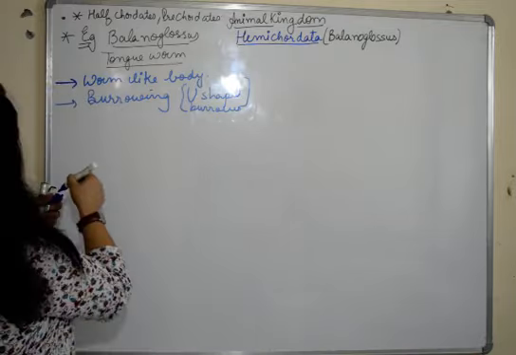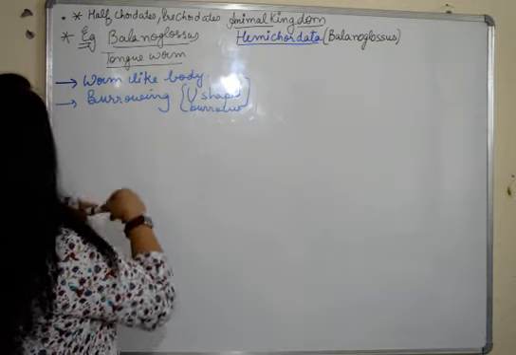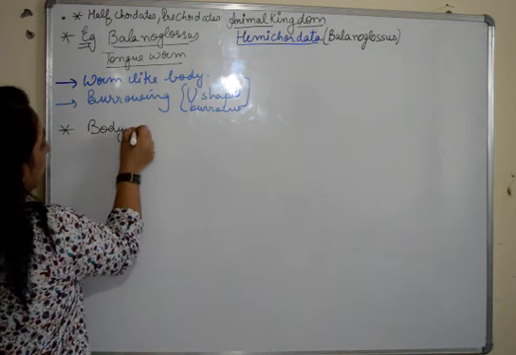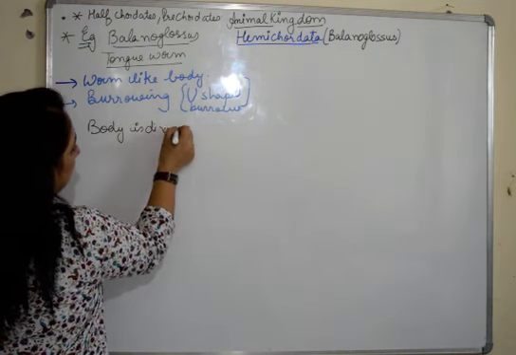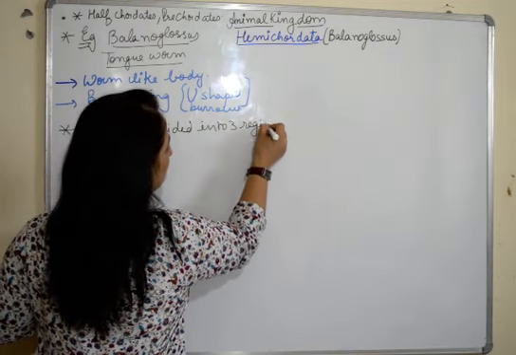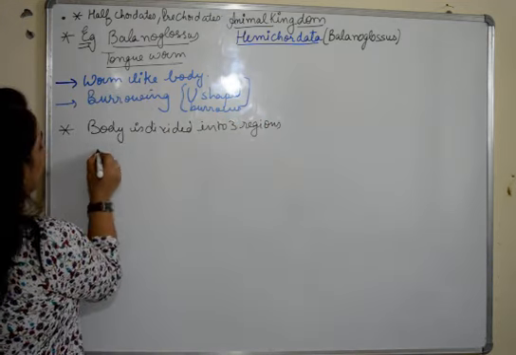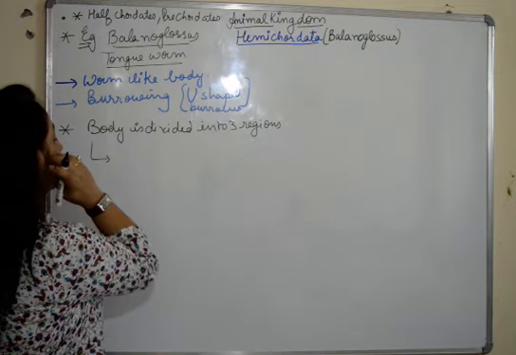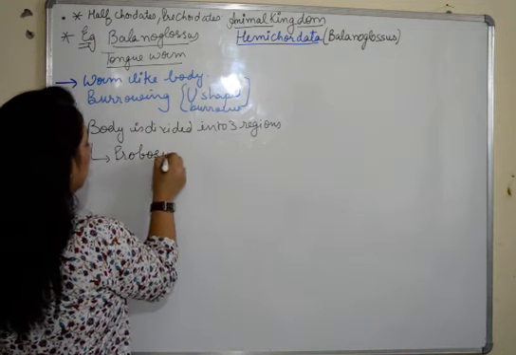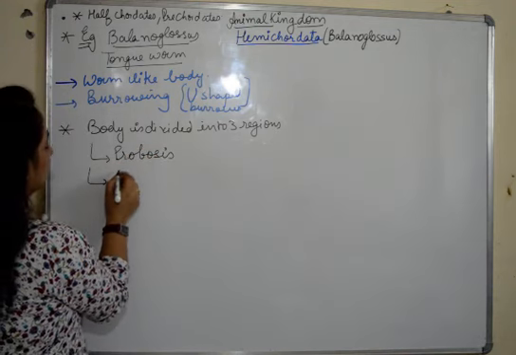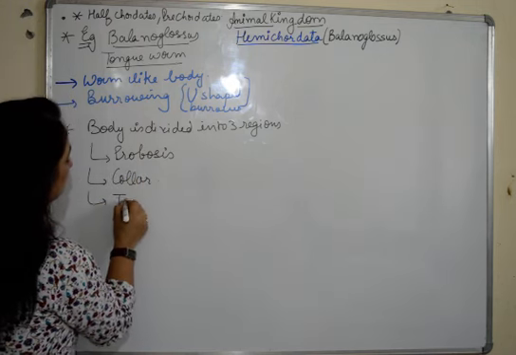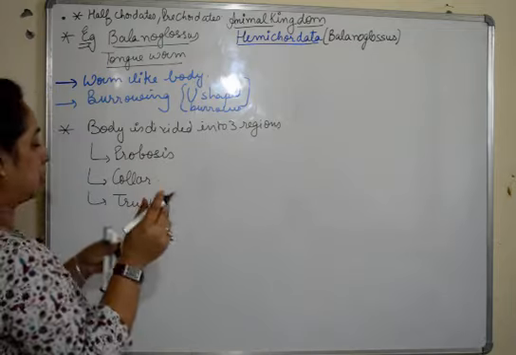Then its body is divided into three main regions. The first one is the upper part, the proboscis. Then the next part is the collar, and then it has a trunk. We'll discuss them now.